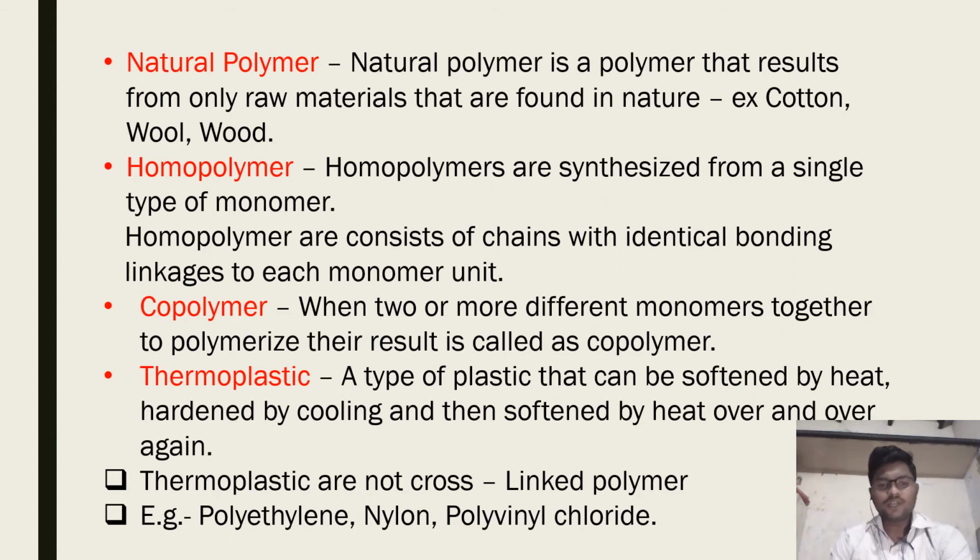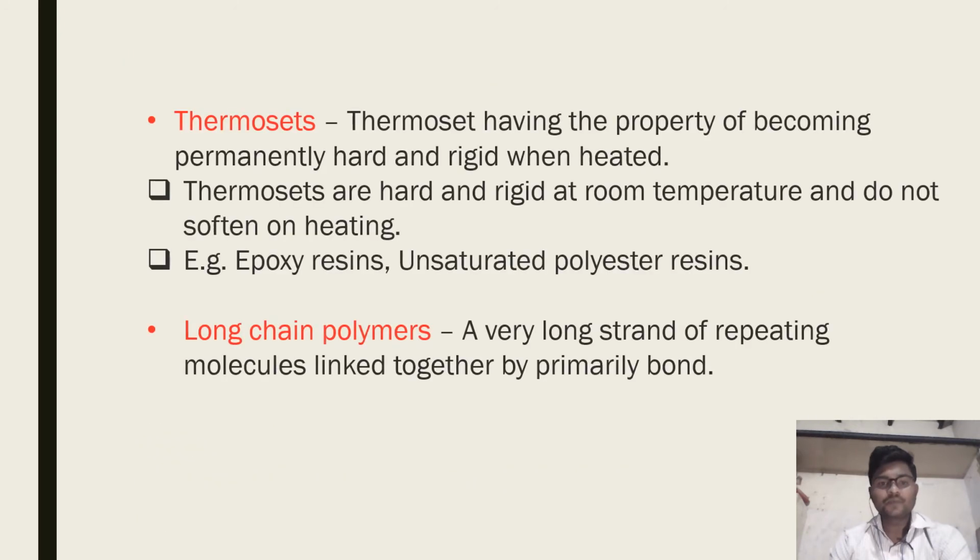Now thermoplastics: a type of plastic that can be softened by heat, hardened by cooling, and then softened by heat over and over again. Thermoplastics are not cross-linked polymers. Example: polyethylene, nylon, polyvinyl chloride. Now thermosets.